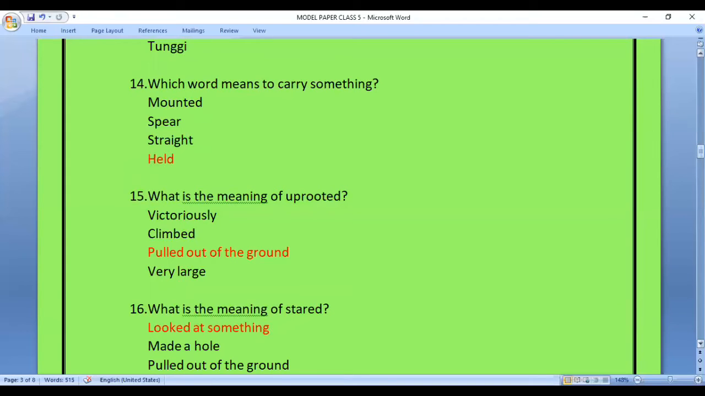Question 15. What is the meaning of uprooted? So in this, you have to find the correct meaning of the word uprooted. The options are victoriously, climbed, pulled out of the ground, very large. So the answer is pulled out of the ground.